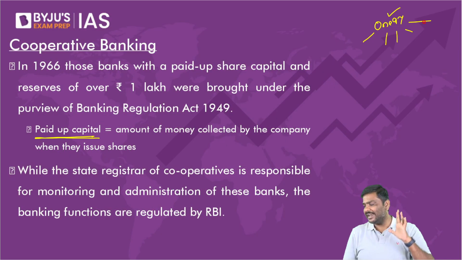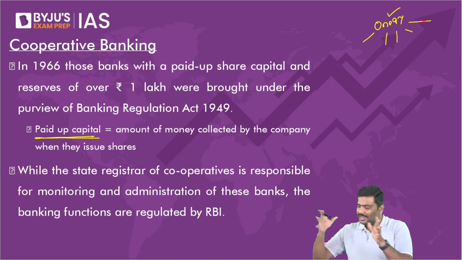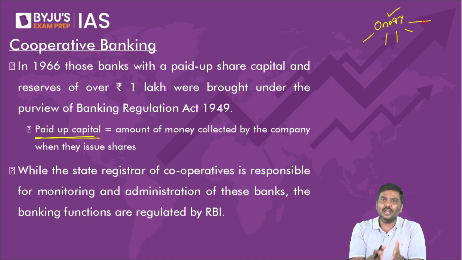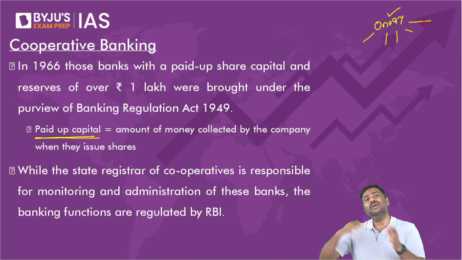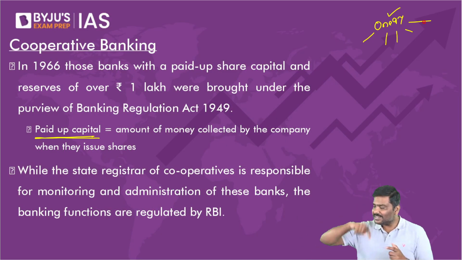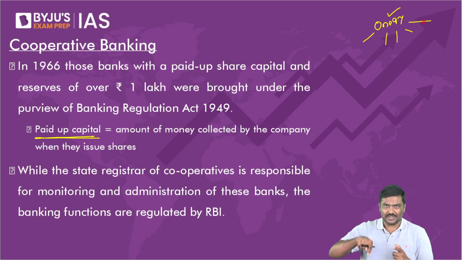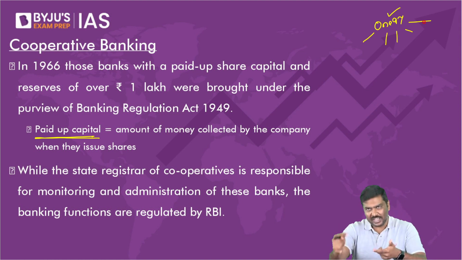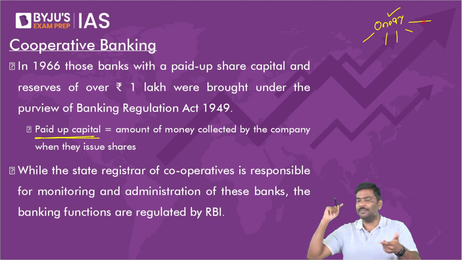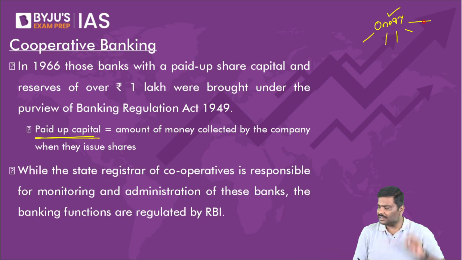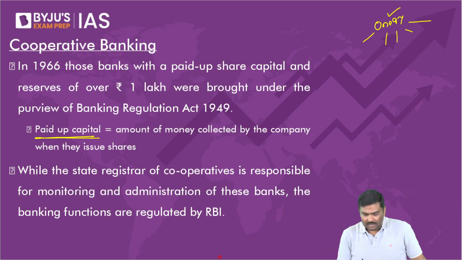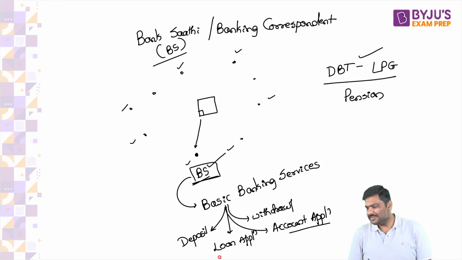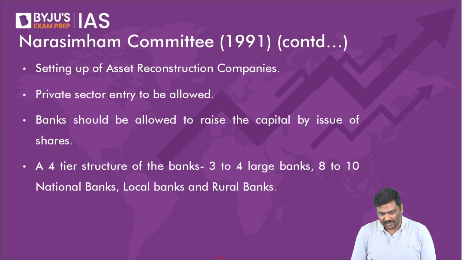I'll repeat it again. Tier 1 capital and Tier 2 capital are part of the total capital of a bank. Tier 1 can absorb losses much more easily compared to Tier 2 capital. That is the precise reason RBI always tells banks to have more Tier 1 capital compared to Tier 2 capital. That's it. Please remember that. Okay. Can we go forward now? Please revise. If you do not revise, then everything will become difficult.